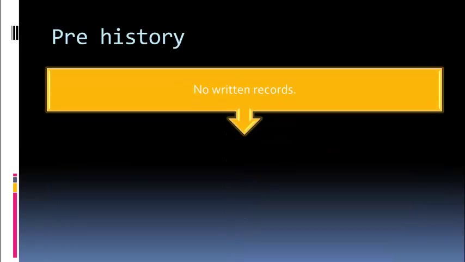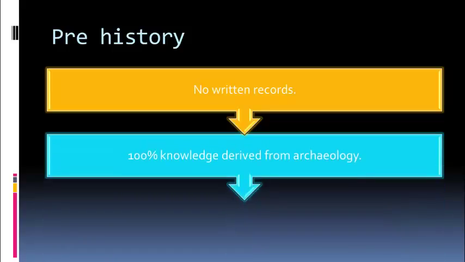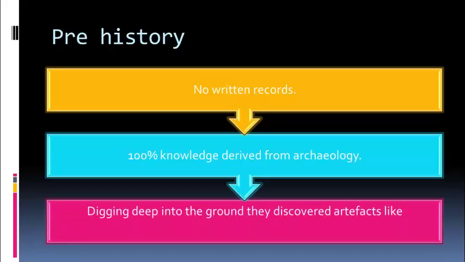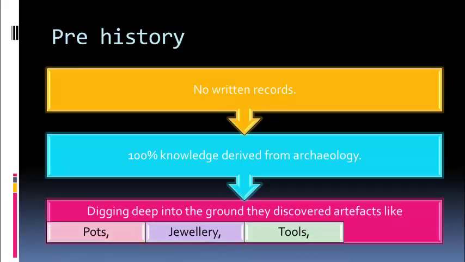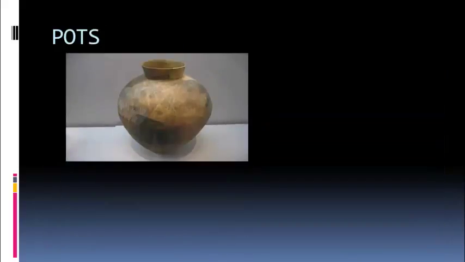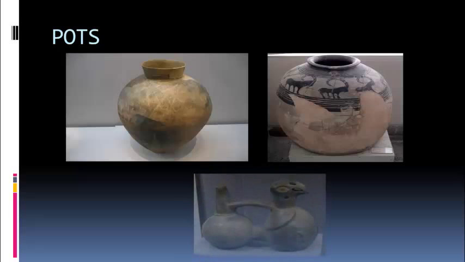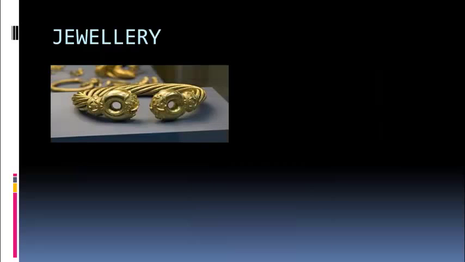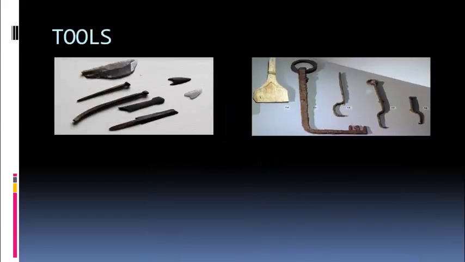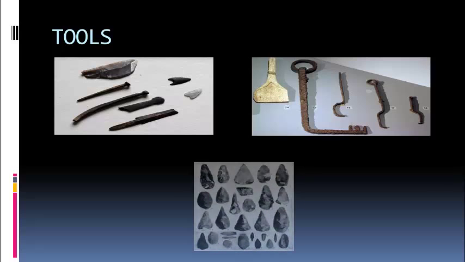Prehistory. In prehistory, there are no written records available. 100% of knowledge is derived from archaeology. Digging deep into the ground, they discovered artifacts like pots, jewelry, tools, and bones. Pots. These are the ancient pots. Jewelry. Tools. These are the tools that early humans used to hunt animals. Bones.